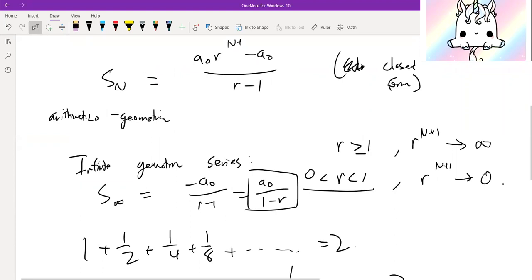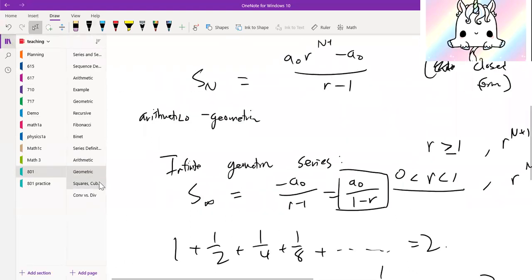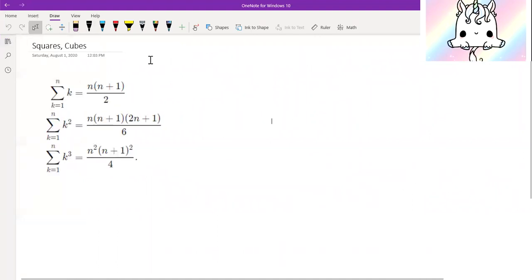And we'll talk about this real quick. But first, I'd like to quickly give a shout out to these formulas here. These are pretty useful in, I would say, AMC level competitions. If you're at that level, or you're going to go to that level soon, these are nice formulas to know.